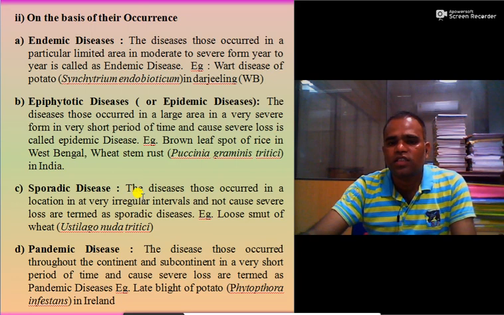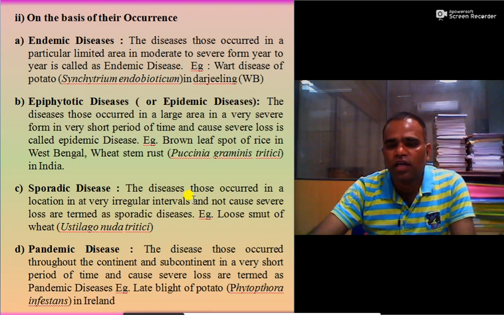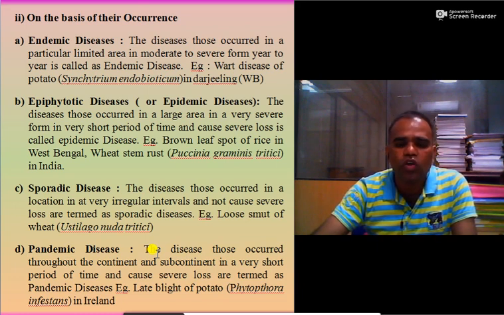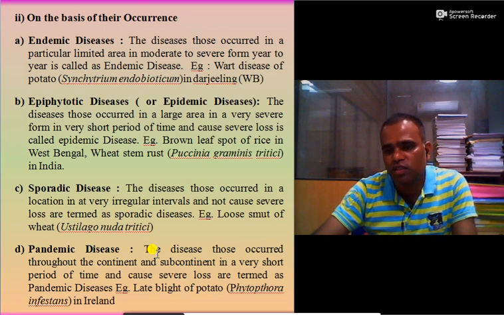Then sporadic disease. The diseases that occur in a location at very irregular intervals and do not cause that much severe loss are called sporadic diseases. For example, loose smut of wheat, grain smut of sorghum. Then pandemic diseases. The disease which occurs throughout a continent and subcontinent in a very short period of time and causes severe loss is termed a pandemic disease. An example is late blight of potato, Phytophthora infestans, in Ireland.